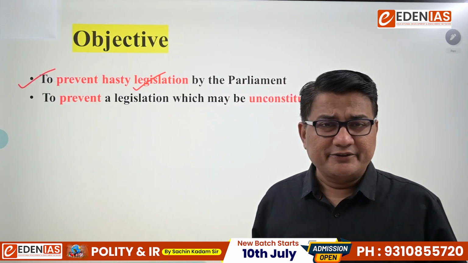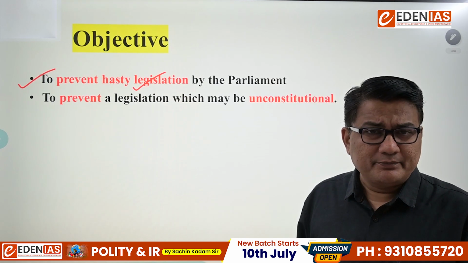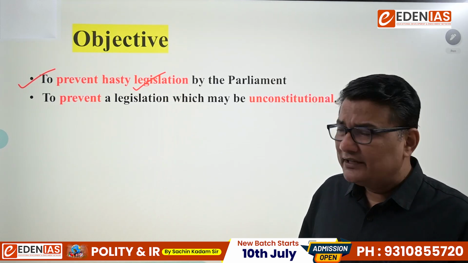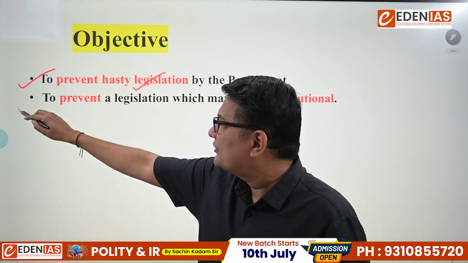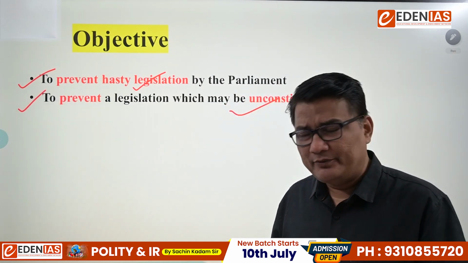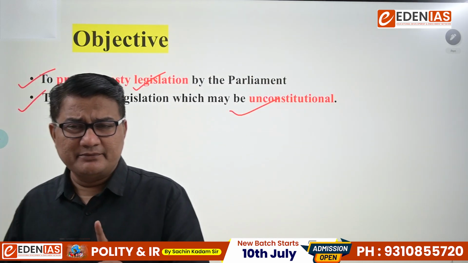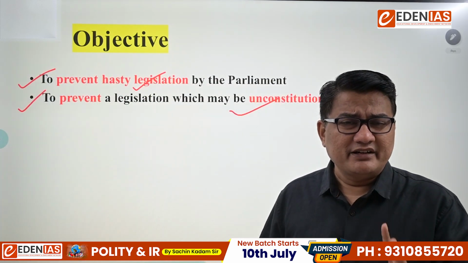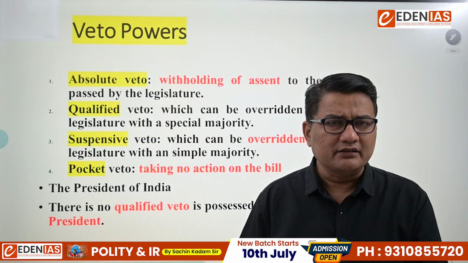And second, if President thinks that a bill, if it passes and becomes a law, may be unconstitutional, then to prevent unconstitutional legislation, veto power is given. So I hope both the objectives are clear: first, to stop legislation which is in a hasty manner, and second, to prevent legislation which may be unconstitutional.